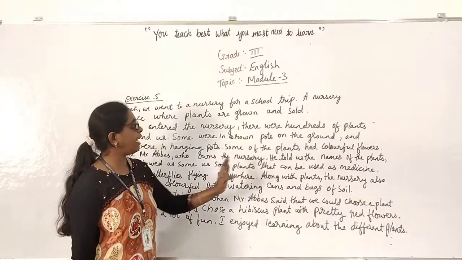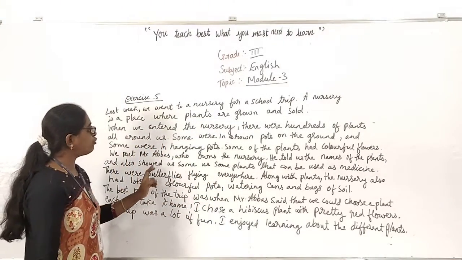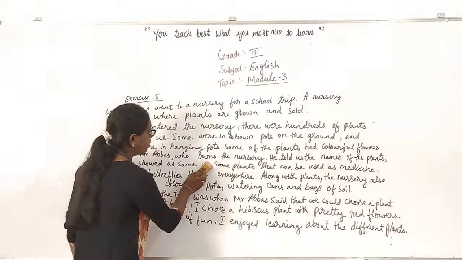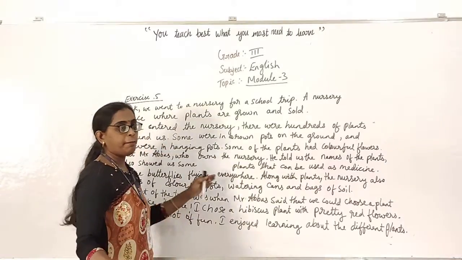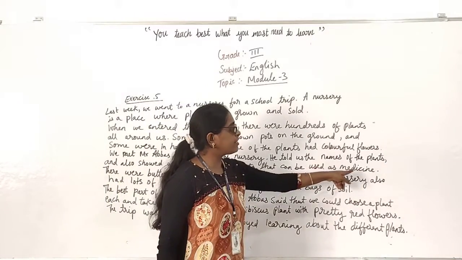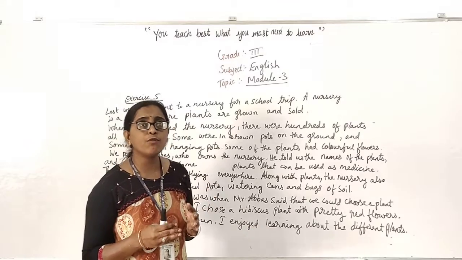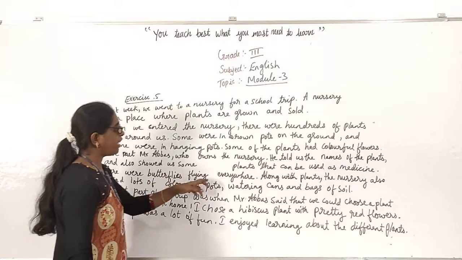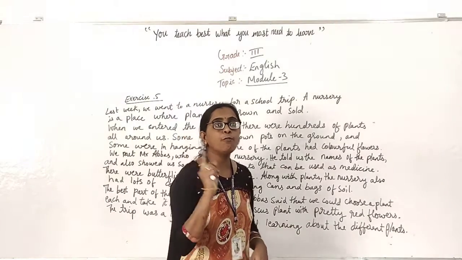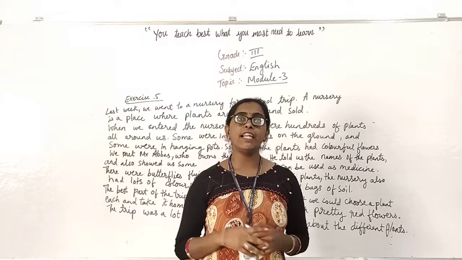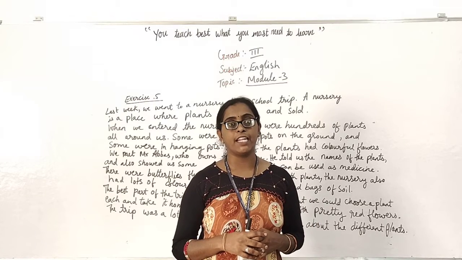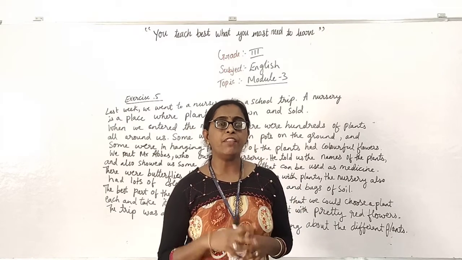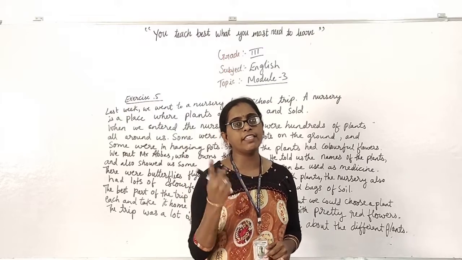So he is telling the name of the plants, and also showed us some plants that can be used as medicine. Yes, some plants they are using for medicine also. That also he told. There were butterflies flying everywhere because there are more flower pots. Flower pot here means it is not a cracker. That is different. Flower pot means a plant of a flower. Many butterflies are flying there.